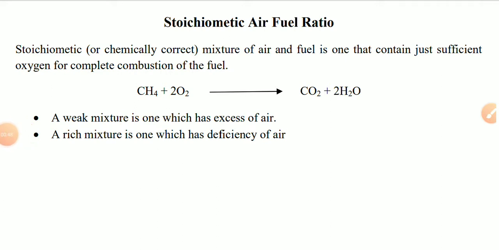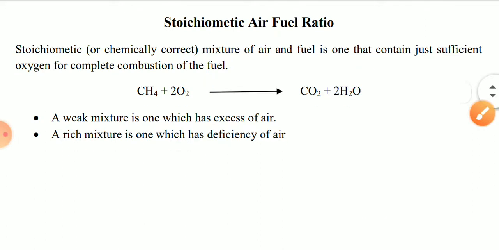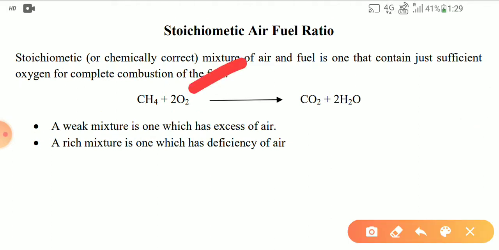What is stoichiometry? Stoichiometry is the elemental mass balance in a chemical reaction. So here I am considering a chemical reaction. The elemental mass balance in a chemical reaction describes exactly how much oxidizer has to be supplied for complete combustion of a certain amount of fuel. So here I am considering an equation, and stoichiometry is the elemental mass balance of a chemical reaction.